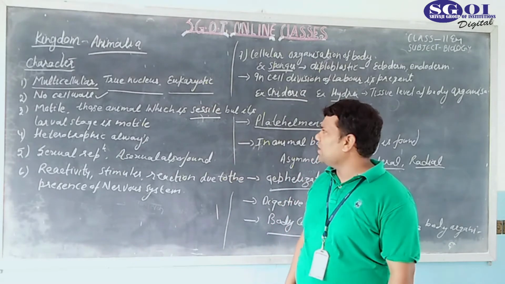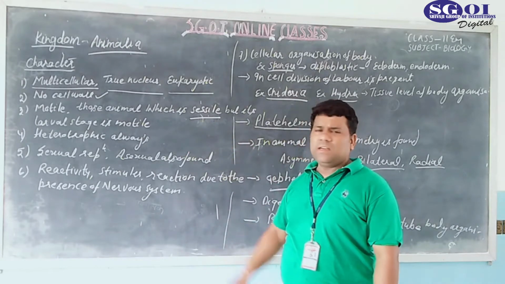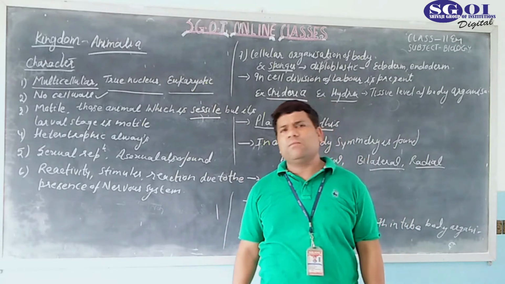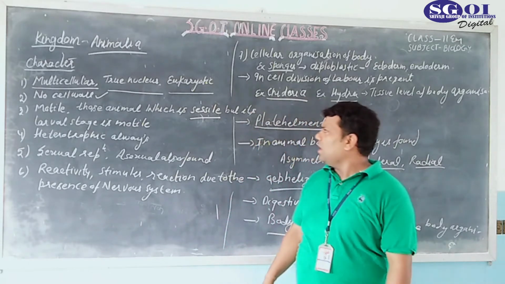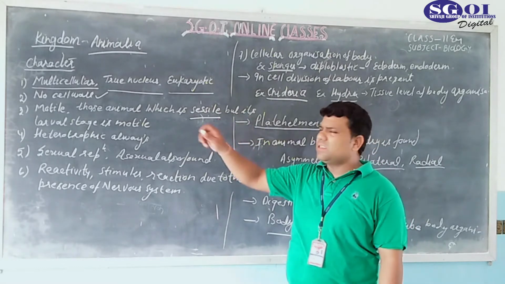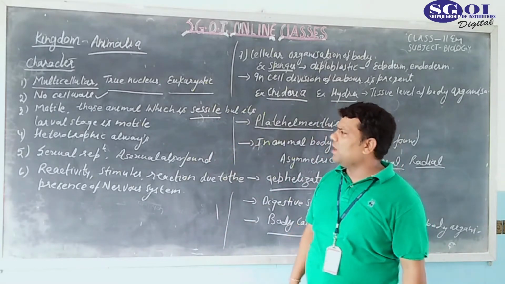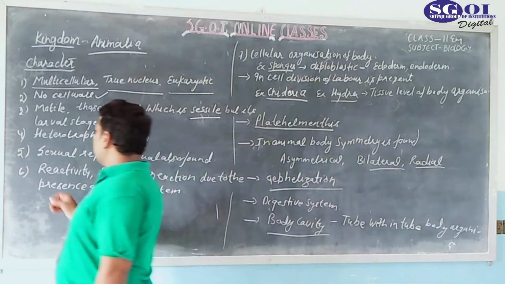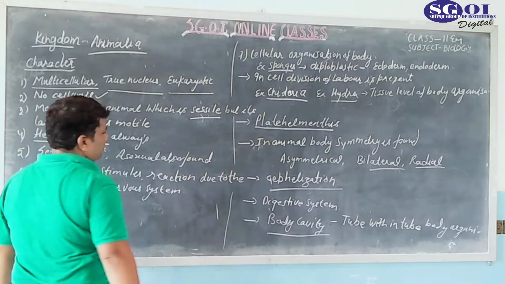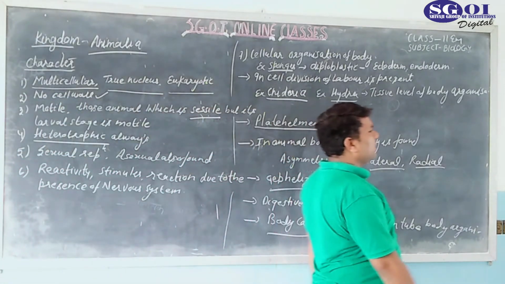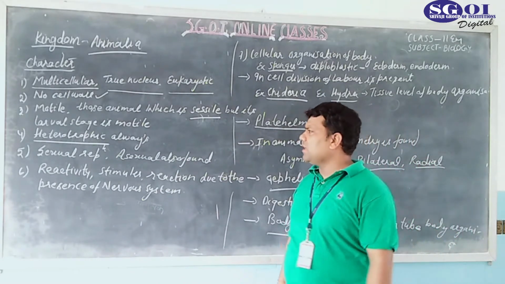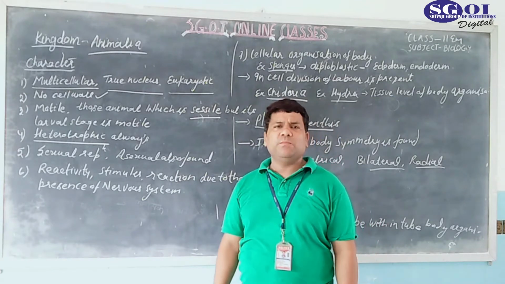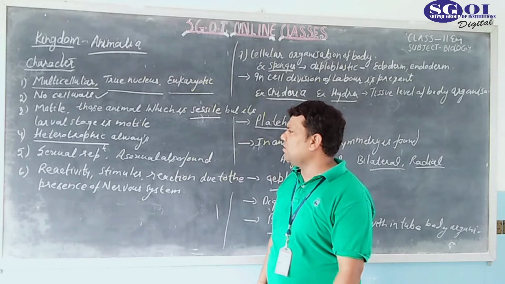When the animal is sessile, its larval stage is always motile. This is the important point. Its larval stage is motile. It means that motility should be found in some stage of the life cycle of the animal. So if the animal is sessile, its larval stage is always motile. Now comes the fourth point. Animals are always heterotrophic. They obtain their food from other animals or plants. They are always heterotrophic because they do not have chlorophyll and do not have the ability to make their own food.